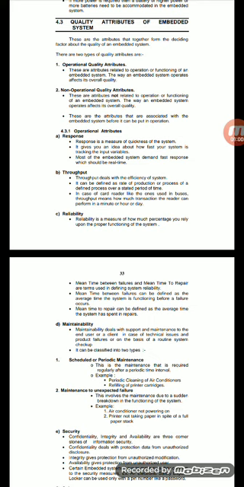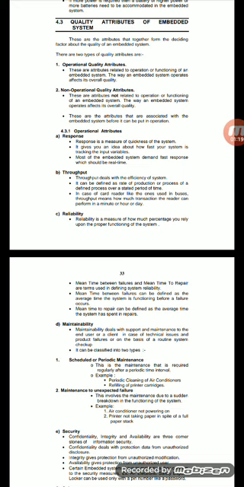Each and everything we have to check in a real time product, and we have to measure the quality at the same time. That is the purpose of attributes related to operation and functioning of embedded systems. That is the quality measurement.